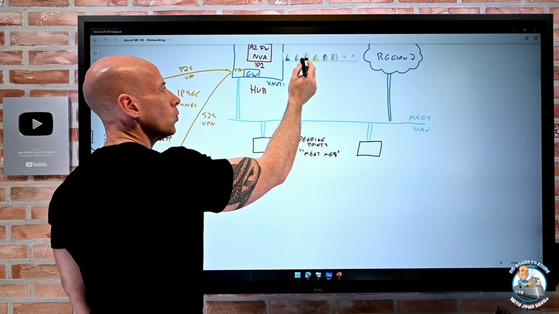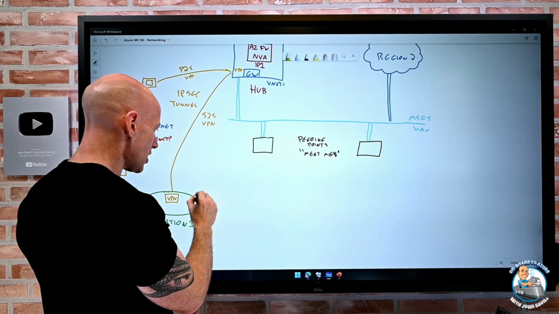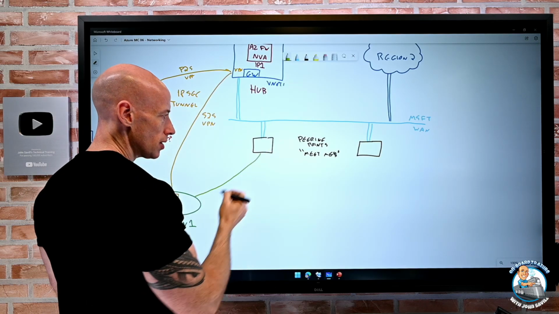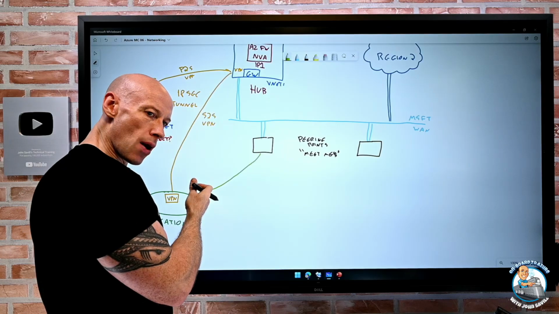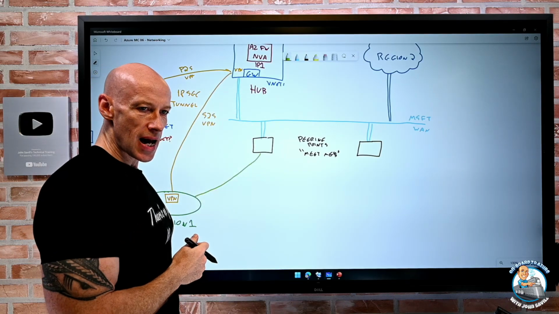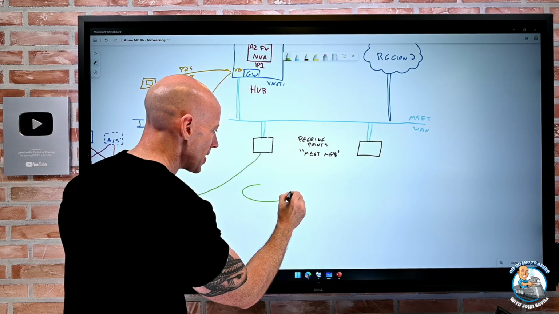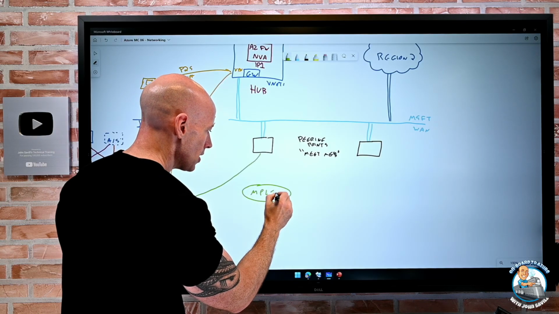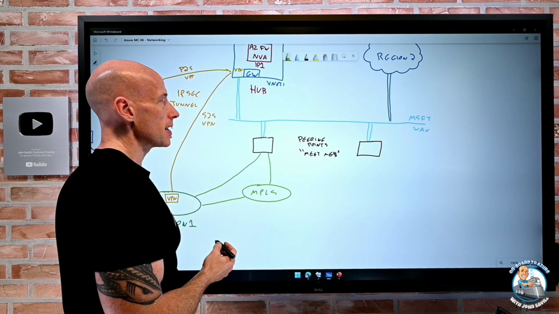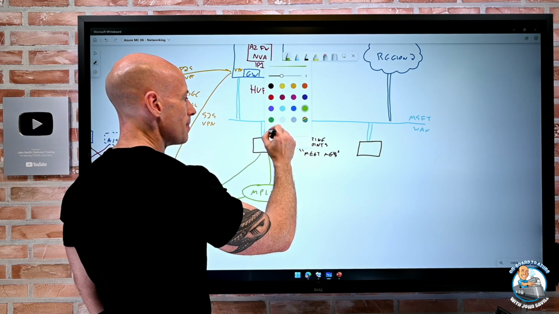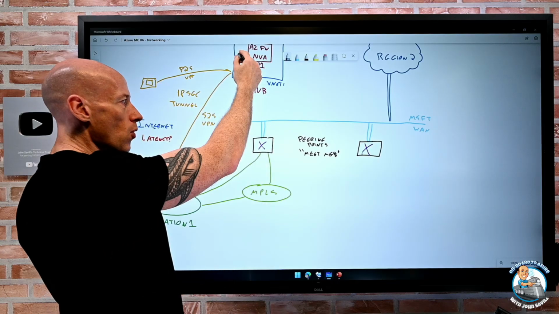Well, one of the things I can do is I can have a connection to the meet me, which now connects your network to the Azure backbone. Maybe it's not this. Maybe I actually have an MPLS. And all my locations hang off the MPLS. Well, now the MPLS connects to this meet me. And in the middle here, there's magic that does a cross connect between them.